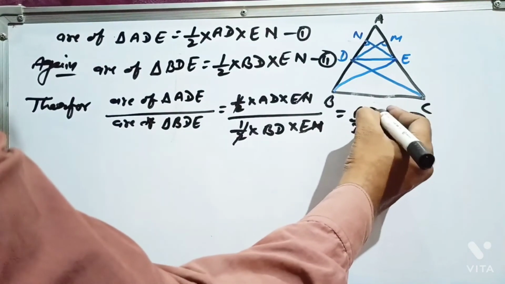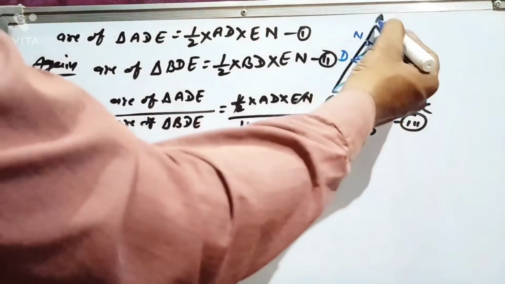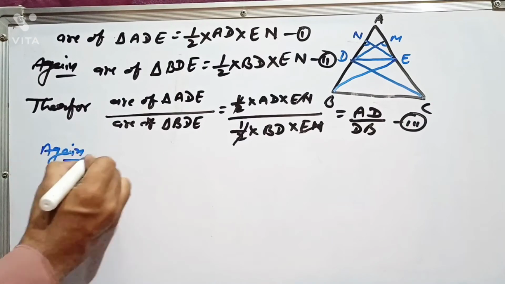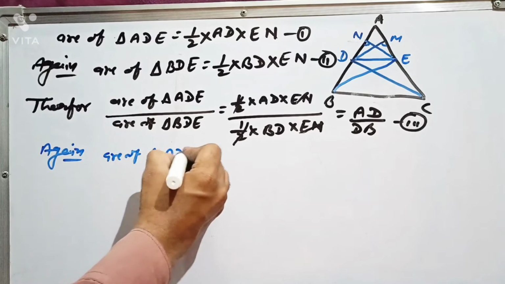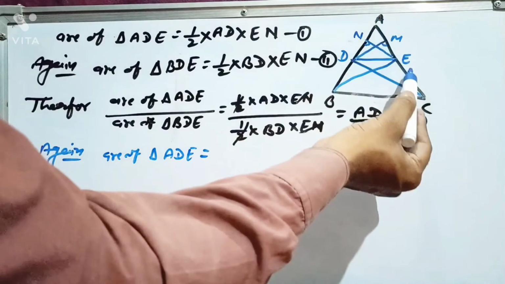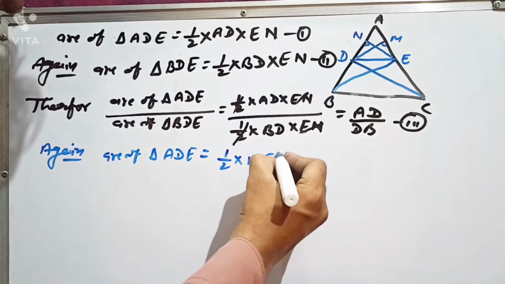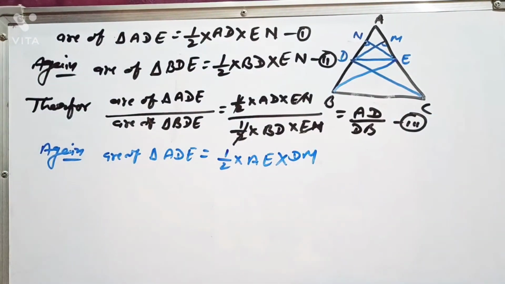Now, similarly, again in the triangle, you can say again area of triangle ADE. What will be the area of triangle ADE? This time I can take AE as a base. So what will be there? 1 by 2 AE into, and the perpendicular over there will be DM. So we'll write there DM. It will be equation 4.